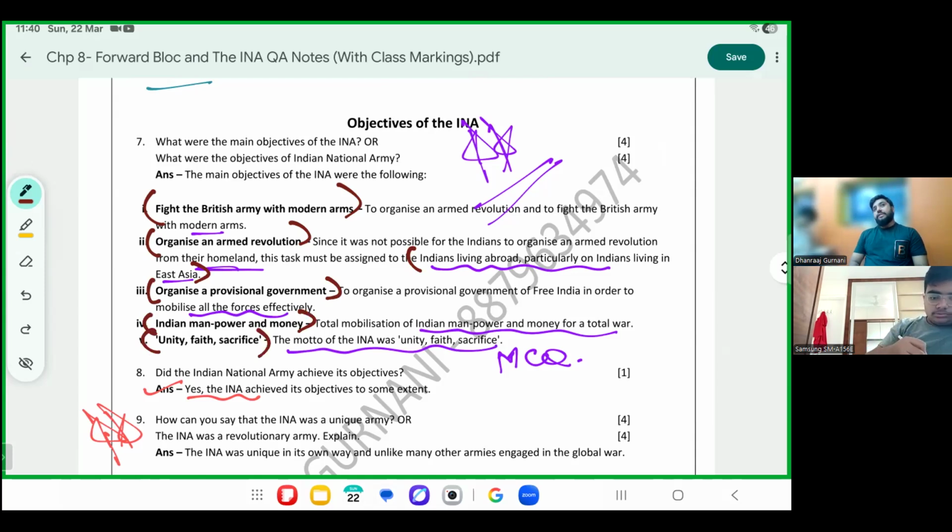Did INA achieve its objectives? Yes, INA achieved its objectives to some extent. Those were the achievements of INA. Andaman, Nicobar, Ukral, Koima. Eventually, unfortunately, INA could not do more than this because Japan's fate sealed in World War II.